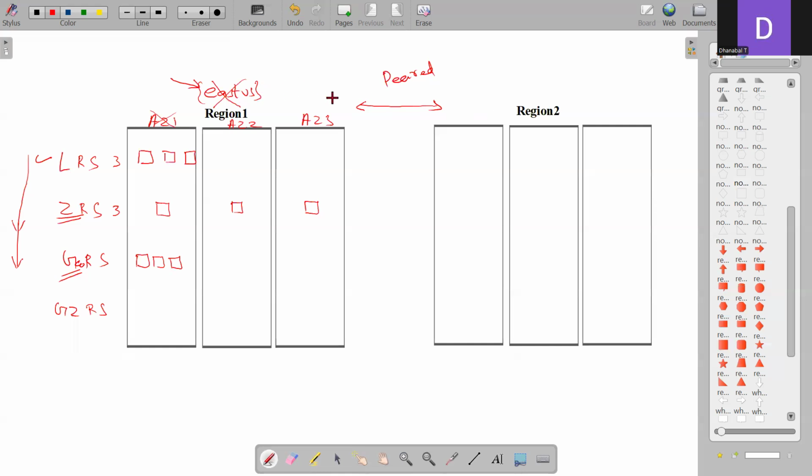Every region will have a paired region, and in that region, another 3 copies get stored. So in the paired region, in one of its availability zones, all the 3 copies will be kept. That's another thing. So if one region is down, our data is still available from the other region. And we also have one more